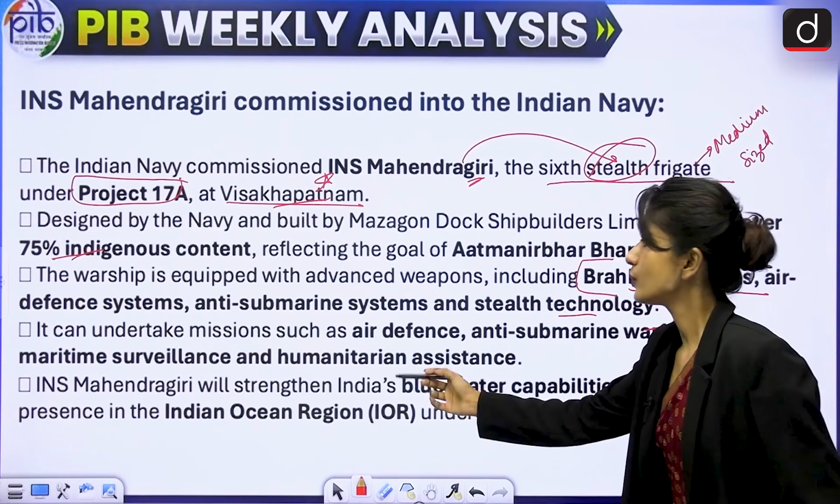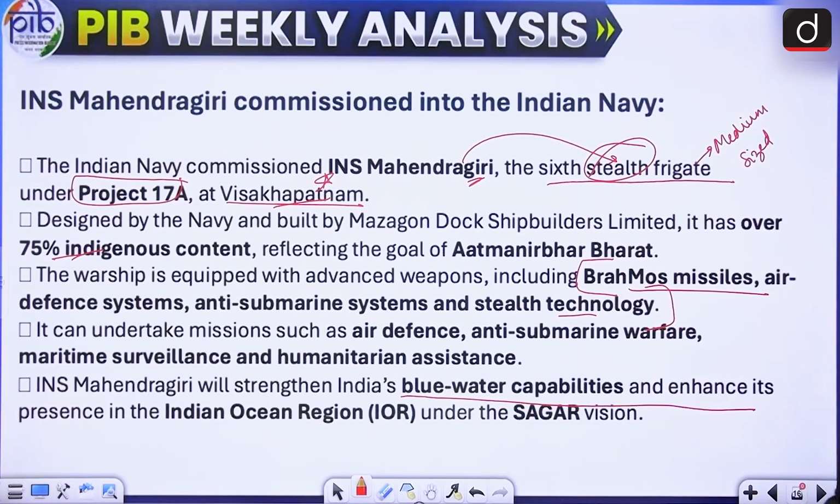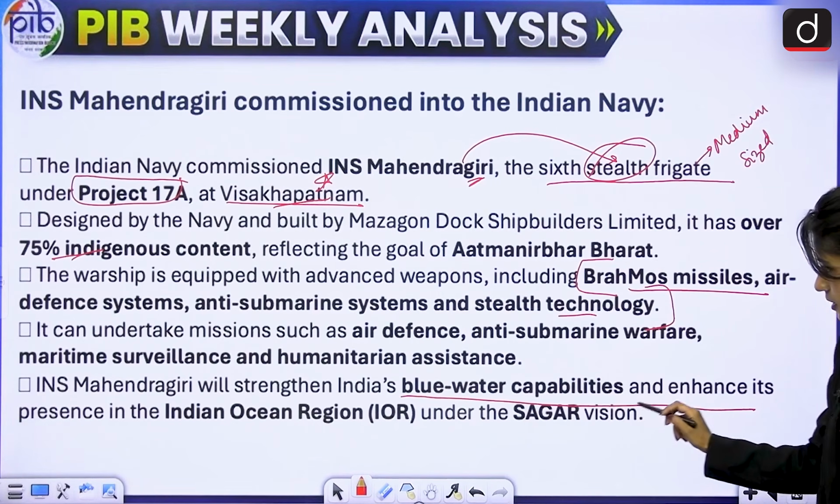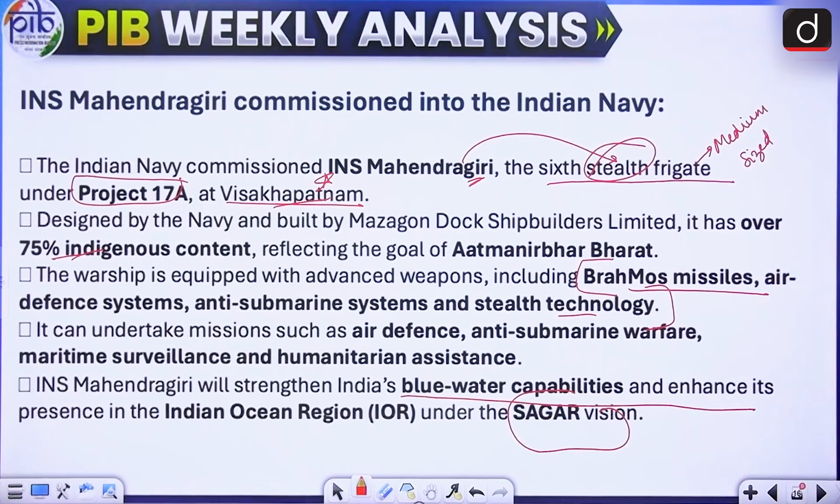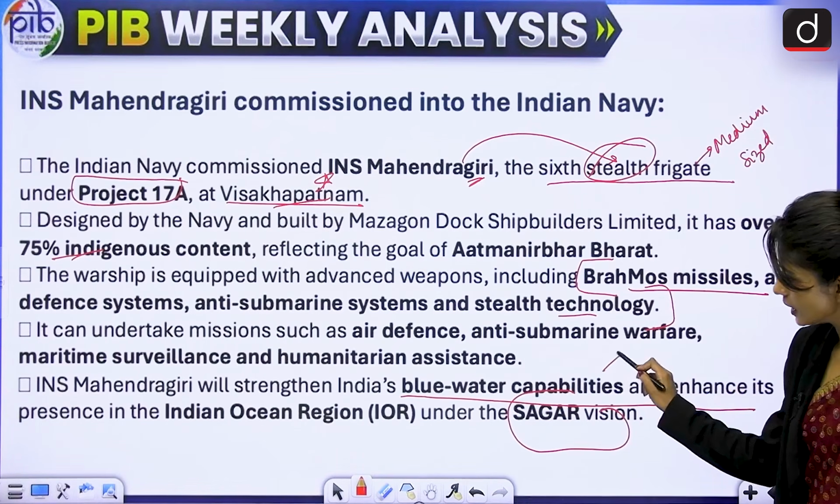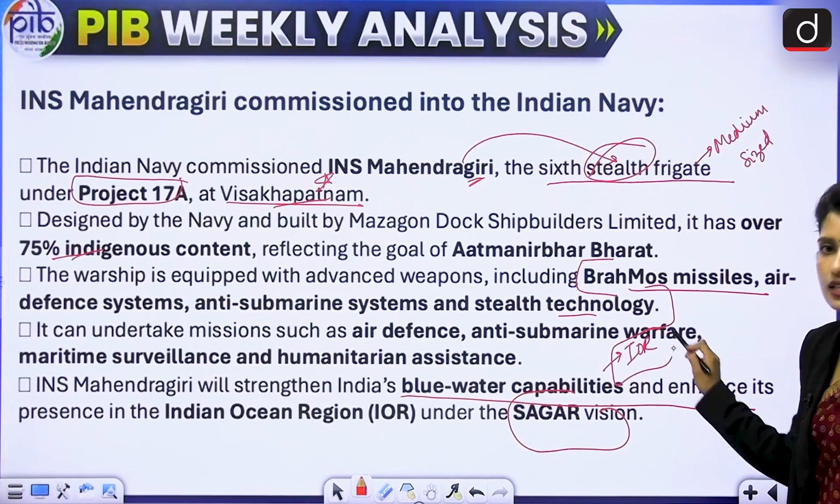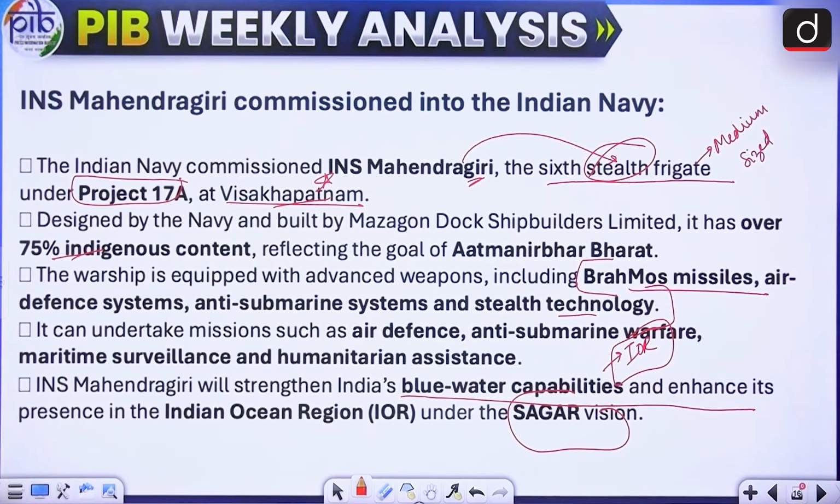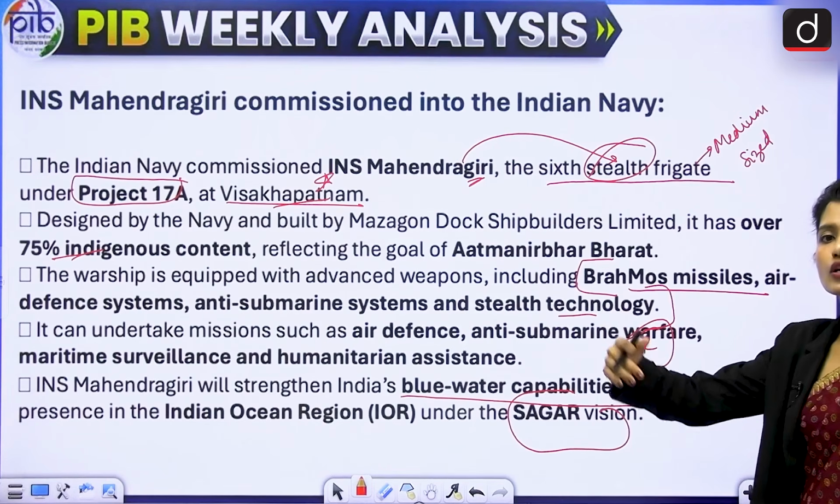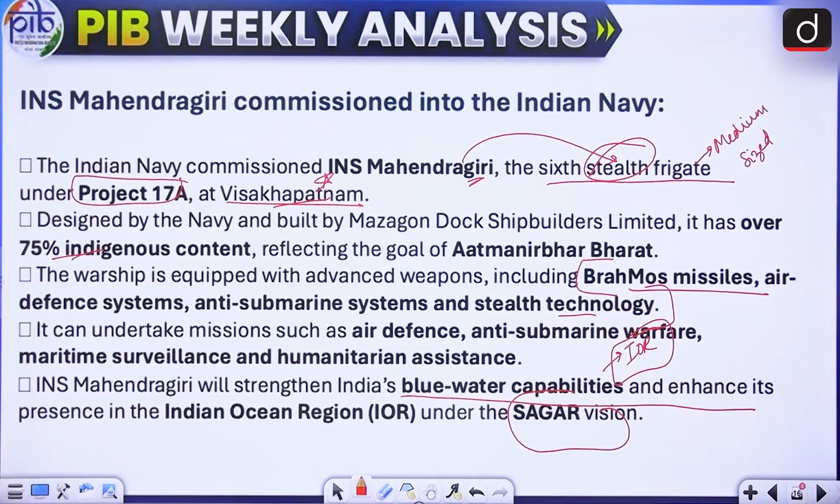Okay, it will strengthen India's blue water capabilities. Of course, it will make us strong in the waters, in the navy system, right? In the other areas. So here you can see Sagar vision written. Sagar is security and growth of all in the region. So we are going to aim to ensure security and cooperation in the Indian Ocean region, especially the Indian Ocean region. So it will improve our blue water navy capabilities. So navy capabilities around India's coastline, even far from India's coastline, we are going to strengthen them because of this.